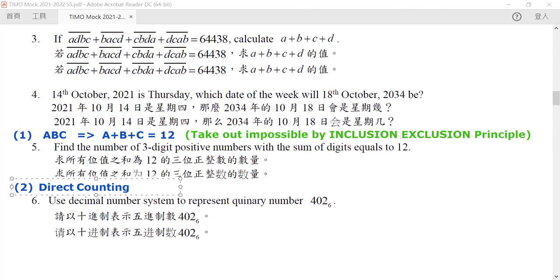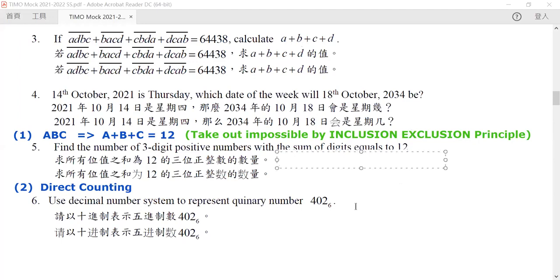Now, I know that some of you may think that direct counting seems very not mathematical. It seems so simple, right? You just count. It's not so sophisticated. But I would like to remind you that in mathematics, especially in competition, what's important is you get your result, not whether it's elegant or not. So by direct counting, you can immediately count how many different ways you can get 12.